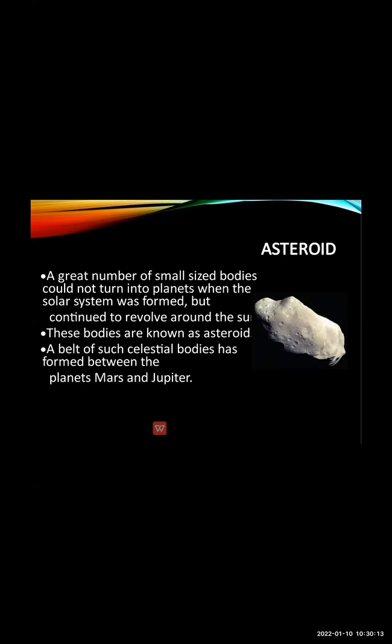In that distance, you can see these asteroids. What are asteroids? Asteroids are the celestial bodies which revolve around the sun. So you can see these asteroids revolving between the planets Mars and Jupiter.